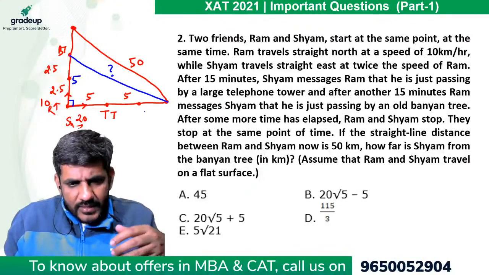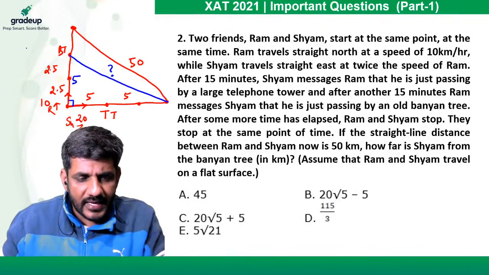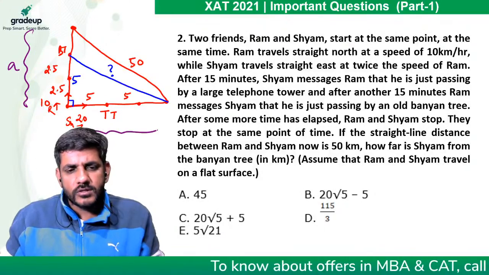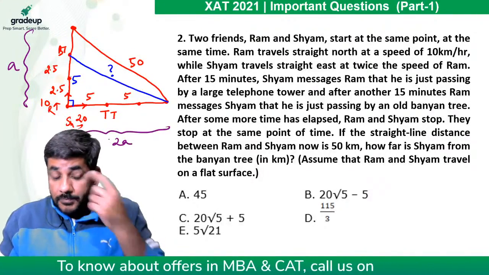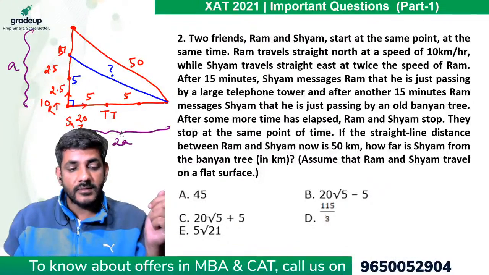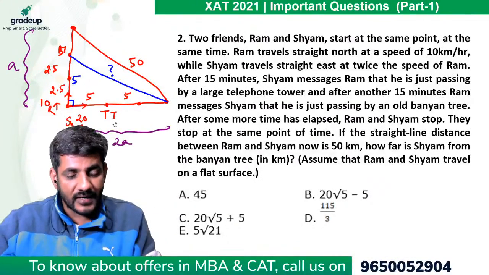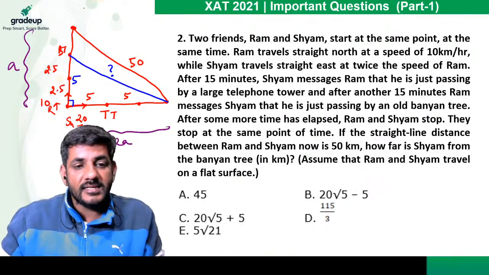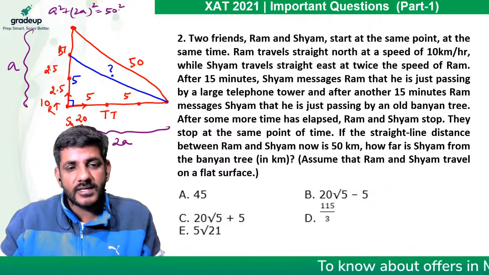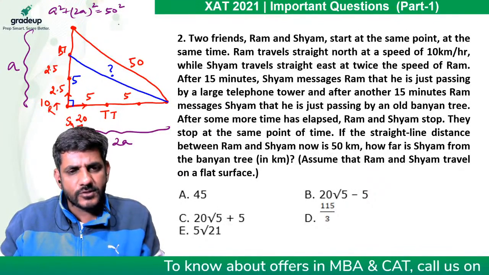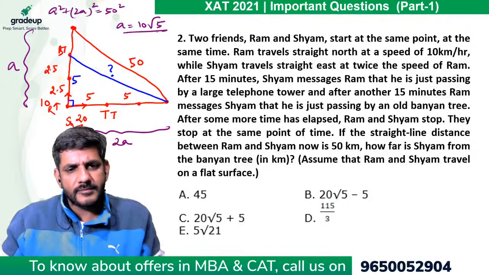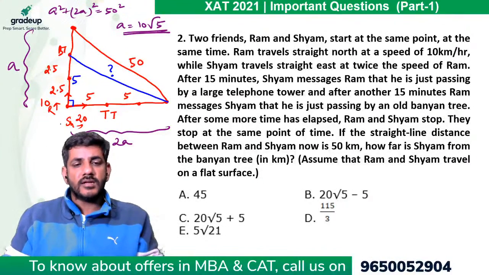Rather than calculating this x, let's call this whole thing a. Then this whole thing would be 2a, because the speed of Shyam is twice the speed of Ram. If it is a, then this should be 2a. By that I can say a square plus (2a) square is equal to 50 square. That is 5a square equals 2500. So a is equal to 10 root 5.